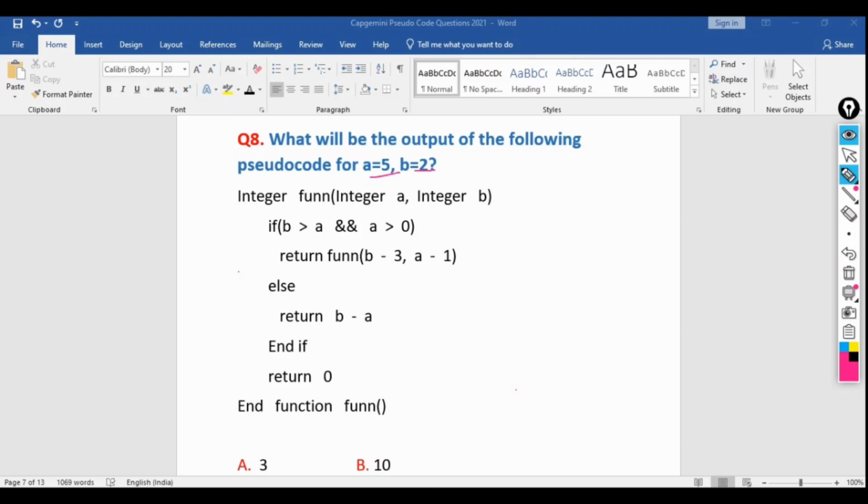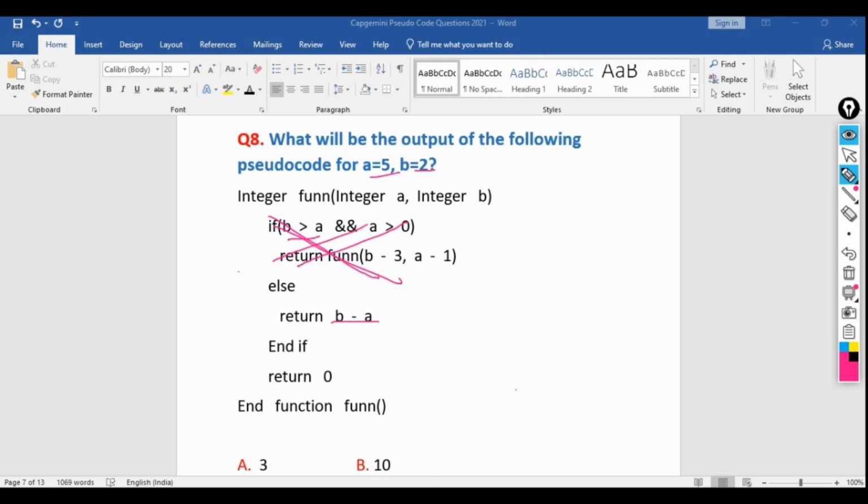Forget about this end part, because in case of end, if one condition, or you can say one value, is 0, it will simply return 0. No need to check other things. It will be saving our time. So it will not enter into this if statement. Simply it will jump to the else part, return b minus a.